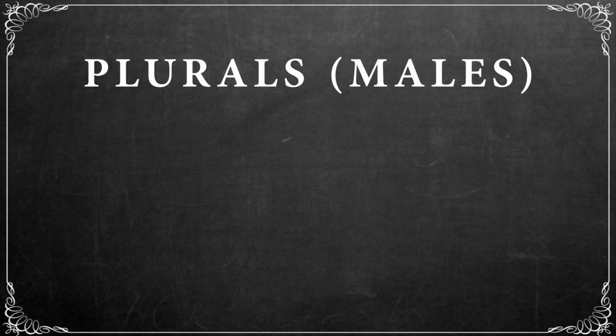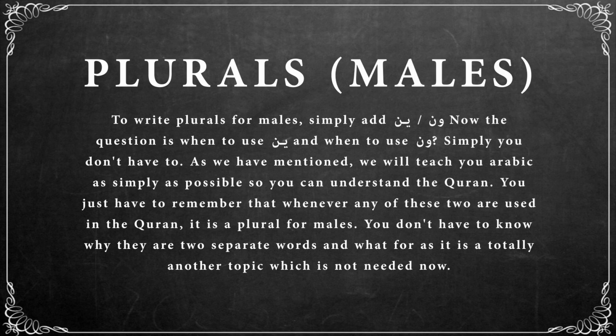Plurals for males. To write plurals for males, simply add een or un. Now the question is when to use een and when to use un. Simply you don't have to. As we have mentioned, we will teach you Arabic as simply as possible so you can understand the Quran. You just have to remember that whenever any of these two are used in the Quran, it is a plural for males. You don't have to know why they are two separate words and what for, as it is a totally another topic which is not needed now.